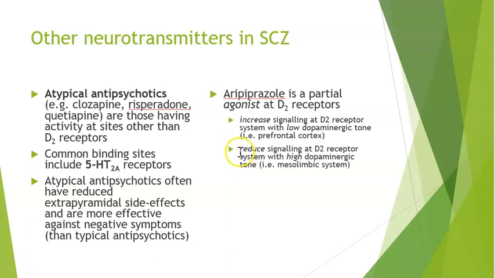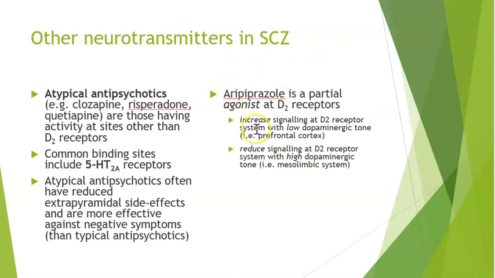It also reduces signaling at the D2 receptors where there is high dopamine, so in the mesolimbic system. So we're decreasing the dopamine in the nucleus accumbens while increasing the dopamine in the prefrontal cortex. And that's how this specific drug kind of works. And the idea then is that it's going to decrease those positive symptoms while also decreasing those negative symptoms.